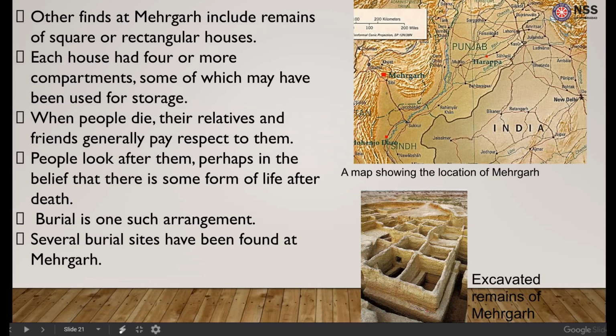Other finds include square or rectangular houses which have four or more compartments used for storage, as seen in the picture. When people die, their relatives and friends generally pay respect to them. One of the ways in which they do this is through burial, and several burial sites have been found at Mehrgarh.